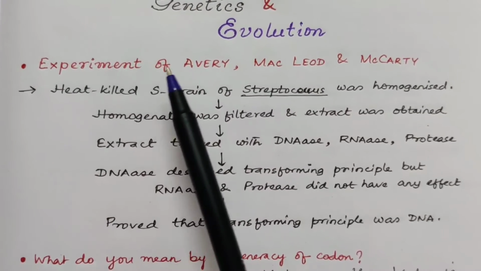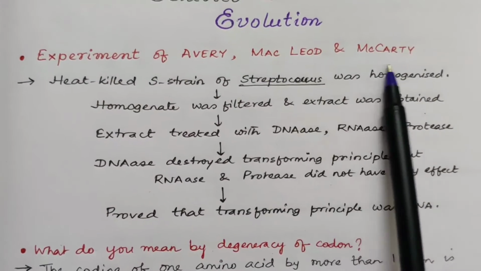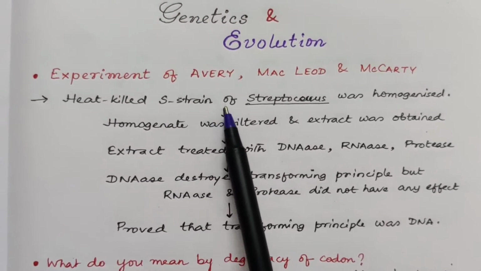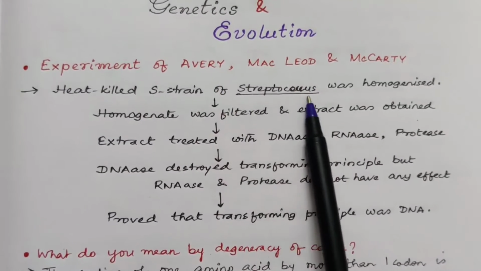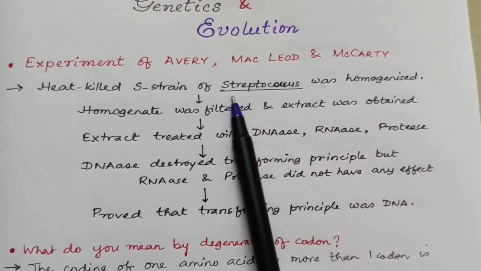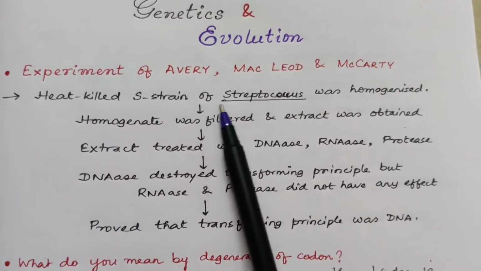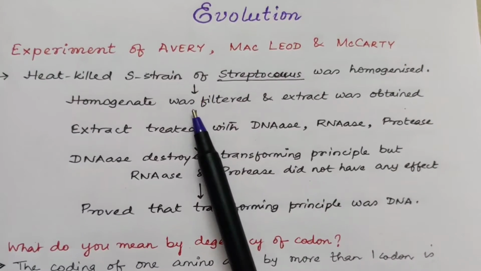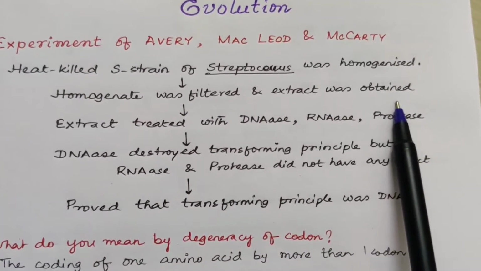So first let us consider the experiment of Avery, MacLeod and McCarthy. They had taken the heat-killed S strain, S means smooth strain, of the bacteria Streptococcus pneumoniae from the experimental setup of Frederick Griffith, who had done an experimentation on transformation of bacteria. Then this heat-killed Streptococcus was homogenized. Later on, the homogenate was filtered and the extract was obtained.